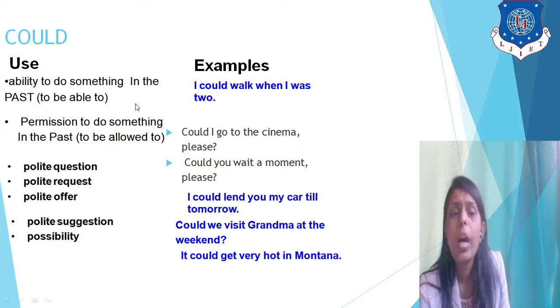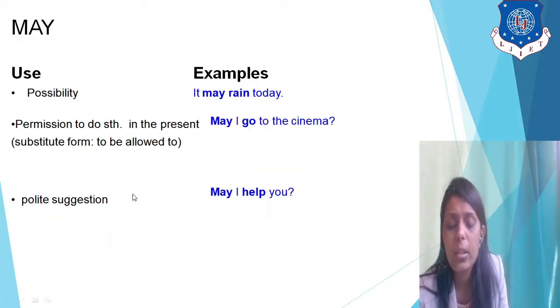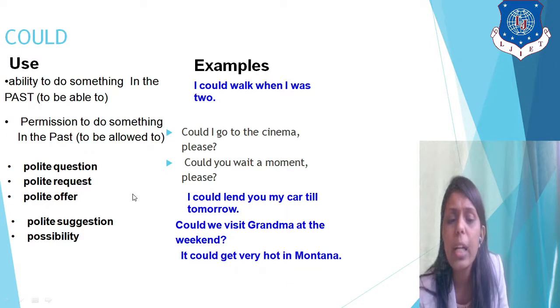Then could: ability to do something in the past. Can was also ability to do something, but when the ability was in the past, then you have to use could. I could walk when I was 2, right? Then permission to do something in the past. Could I go to the cinema, please? Could you wait a moment, please? A polite question, right? Then also you have to utilize could. Polite request in the past: I could lend you my car till tomorrow, right? Polite suggestion.